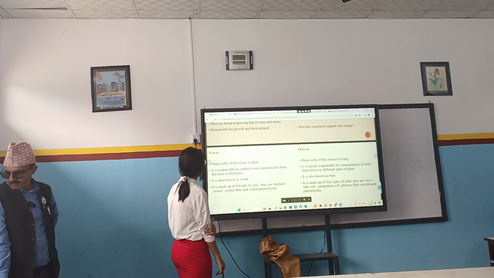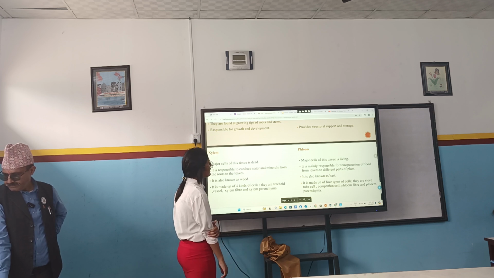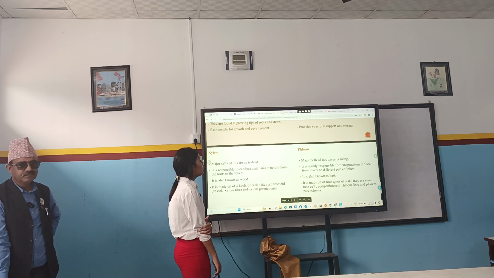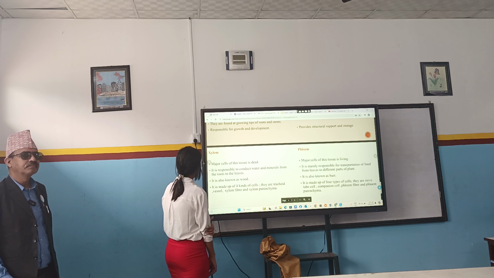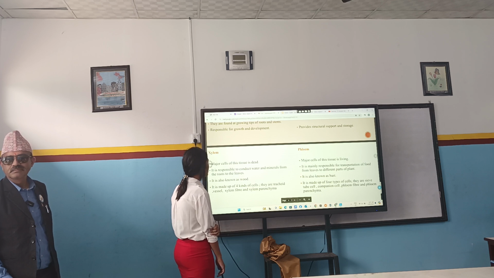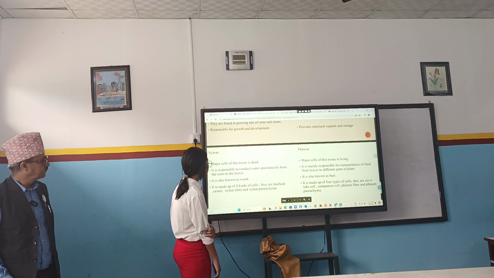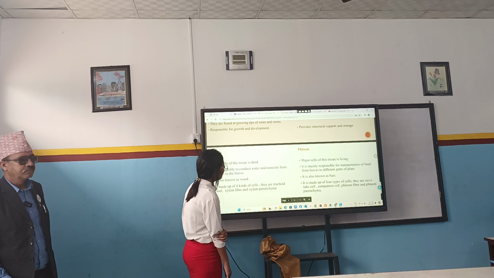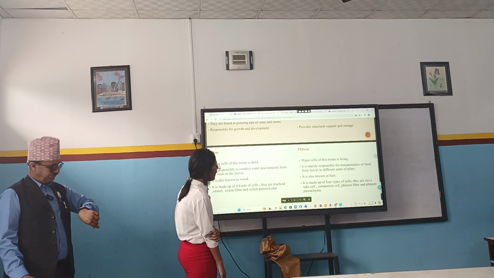Difference between xylem and phloem. In xylem, the major cells of this tissue are dead. In phloem, the major cells of this tissue are living. Xylem is responsible for conducting water and minerals from the roots to the leaves. Phloem is mainly responsible for transportation of food from leaves to different parts of the plant. Xylem is also known as wood because all the cells of this tissue are dead, and phloem is also known as bast. Xylem is made up of kinds of cells: tracheid, vessel, xylem fiber, and xylem parenchyma. Phloem is made up of four types of cells: sieve tube cells, companion cells, phloem fiber, and phloem parenchyma.